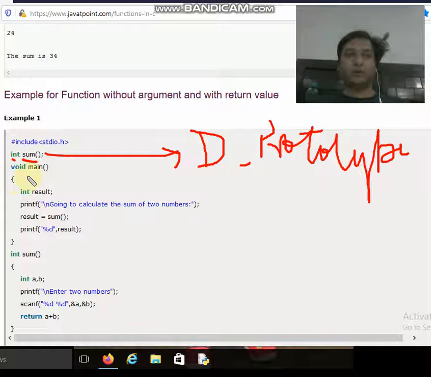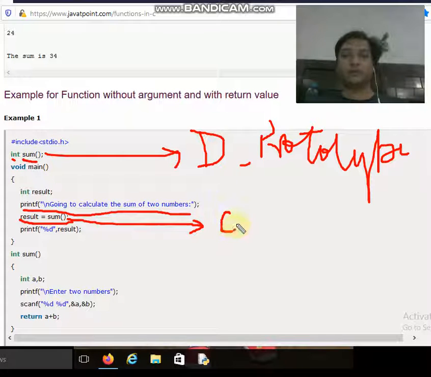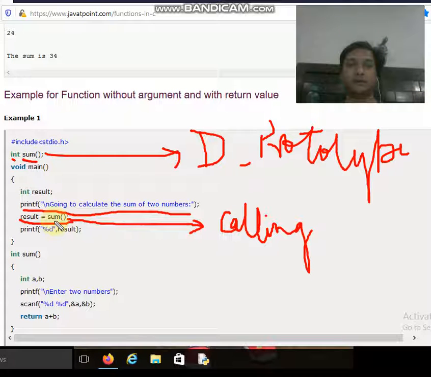Now coming on to the actual program, void main. Inside void main, a variable is declared, say result of integer type, and then we have a printf statement which is going to calculate the sum of the two numbers. Then this is a very important line here, result equals to sum semicolon. So over here, the function called sum is actually being called from here. So this is a calling of the function, that is sum.